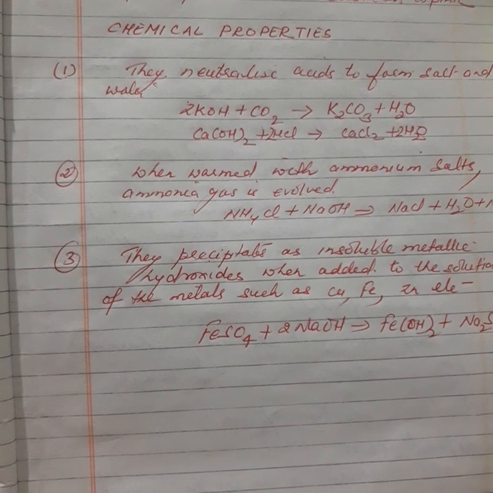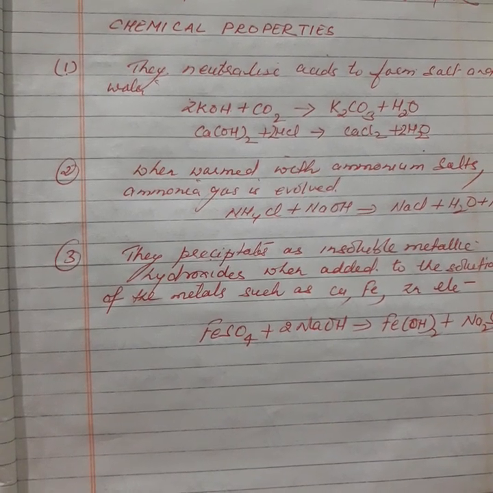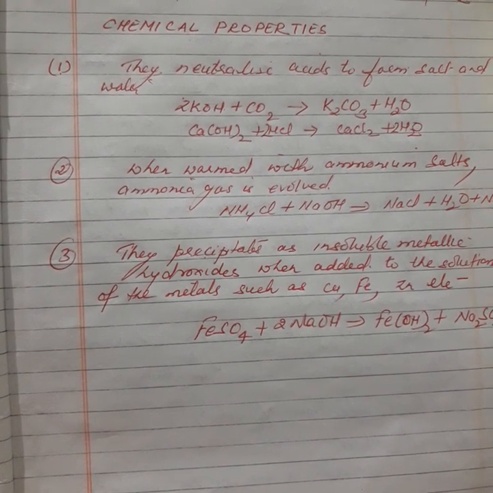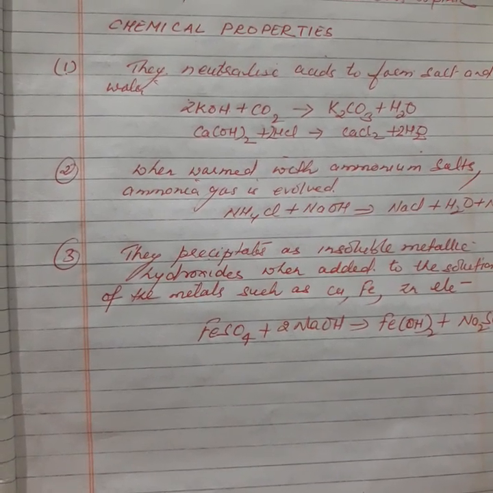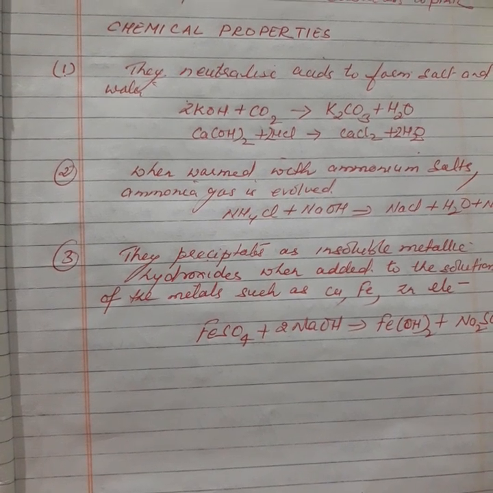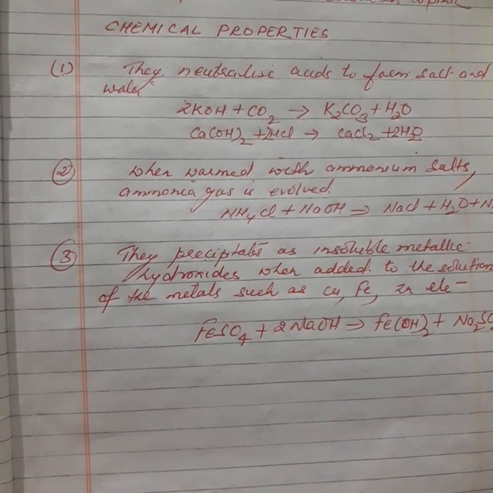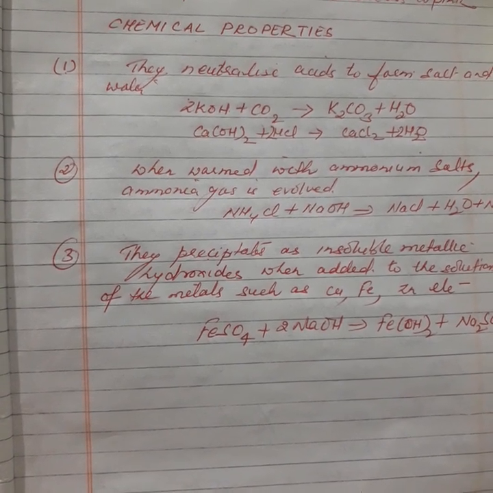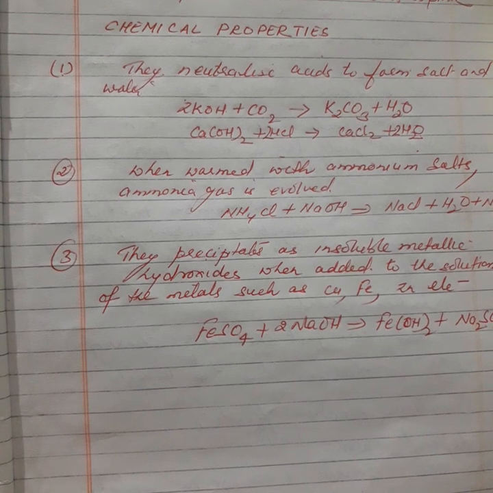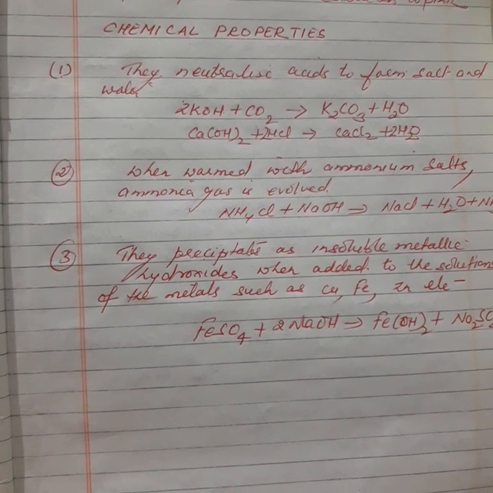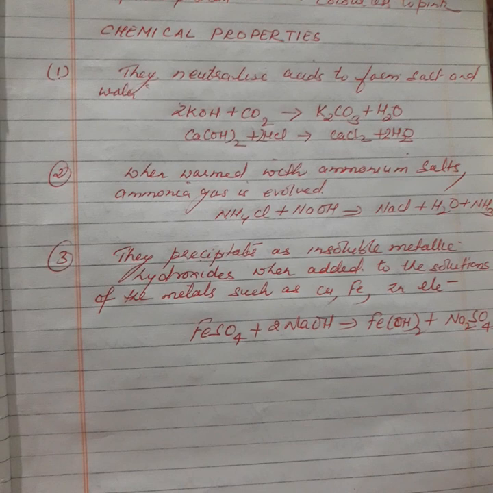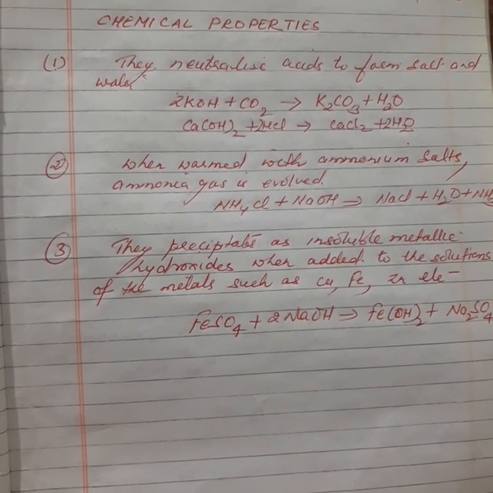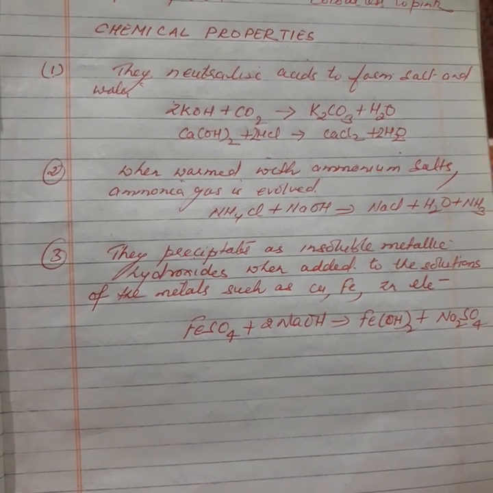So bases can react with acids or even with acidic oxides, acid anhydrides like carbon dioxide. Potassium hydroxide reacts with carbon dioxide, which is an acidic oxide, to form salt and water. In the same way, calcium hydroxide reacts with acid to form salt and water. So this reaction is known as a neutralization reaction. Bases react with acid to form salt and water. So this is the first reaction.